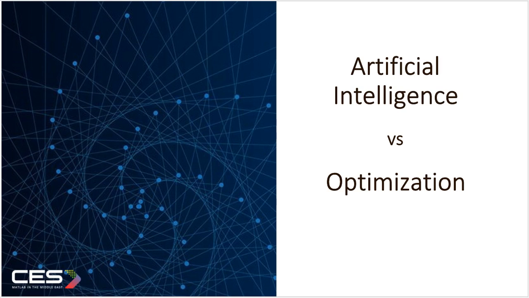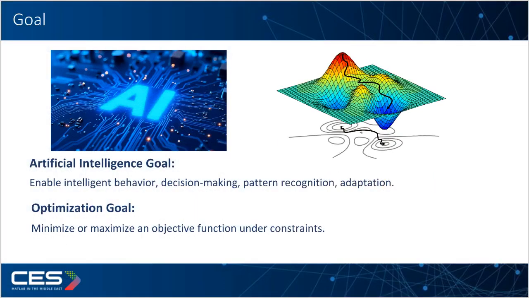So, I decided to prepare this short presentation to clarify the differences between artificial intelligence and optimization, explain where they overlap, and show how they actually complement each other in real-world engineering applications. By the end of this presentation, I hope the distinction will be much clearer. Although AI and optimization are related, their goals are different.